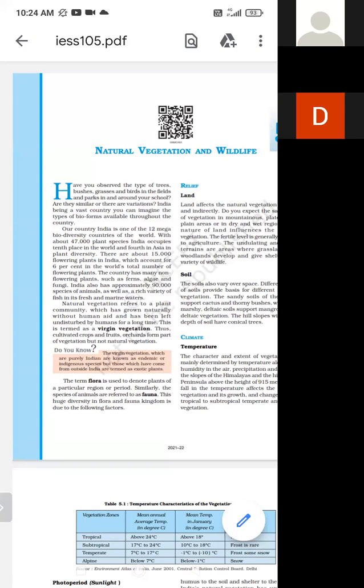Then the natural which is left undisturbed over a long period of time is called virgin vegetation. Thus, cultivated crop, fruits, orchards form part of vegetation, but those are not natural vegetation.